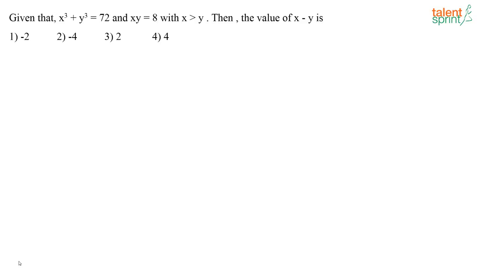So what is this question? Given that x cube plus y cube is equal to 72 and xy is equal to 8 with x greater than y, then the value of x minus y is dash. So what is the easy way to solve it?